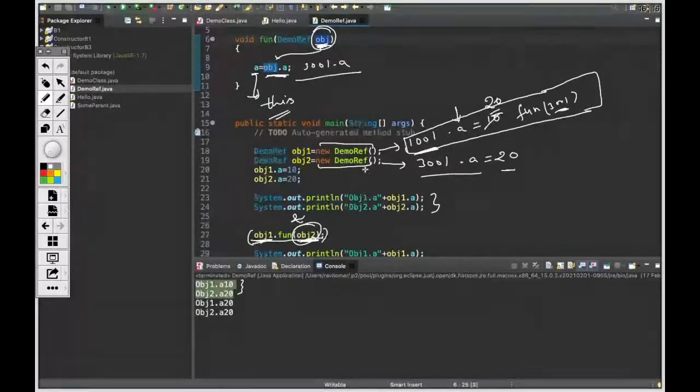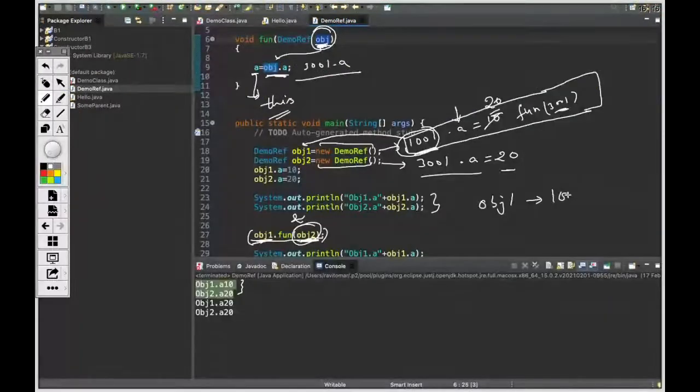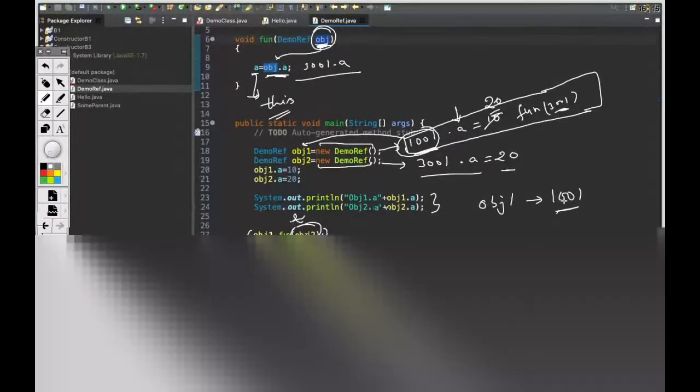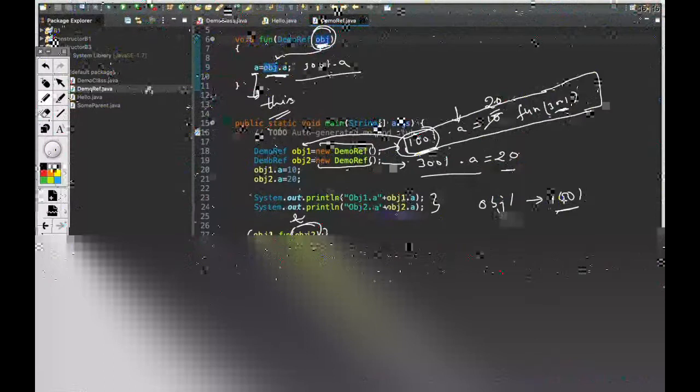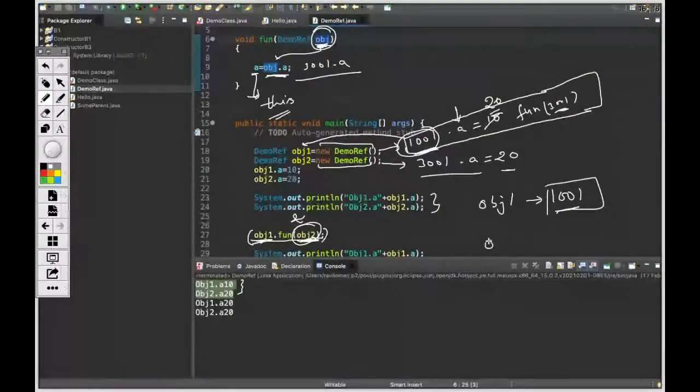And from here, the obj, it is actually the address, because this 1001 is the address, it is stored inside obj1. obj1 is a local variable, a reference variable that stores 1001. It does not store the actual value, it only stores the address. So whenever we say anything like obj1.a, that only means that we are trying to go to this location, and there you will find something called a.